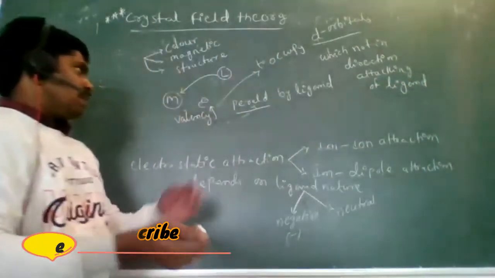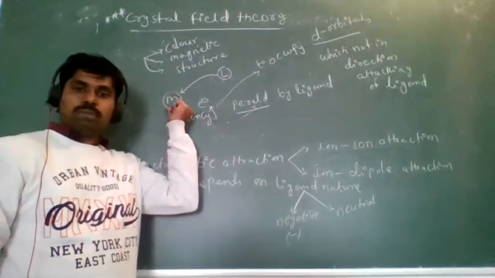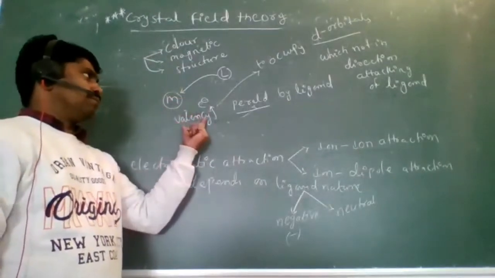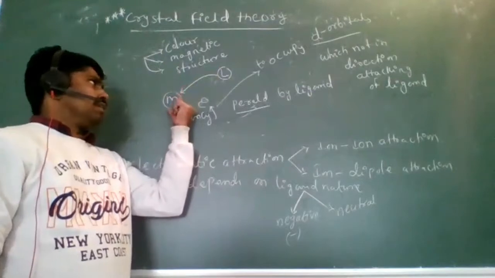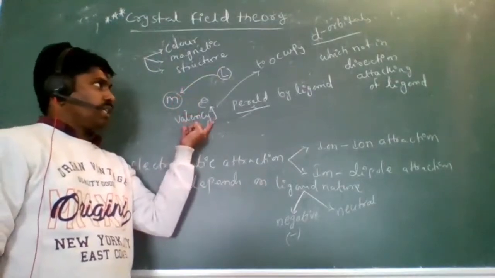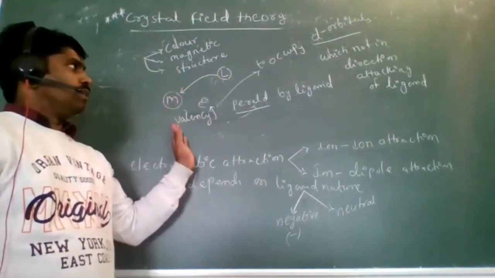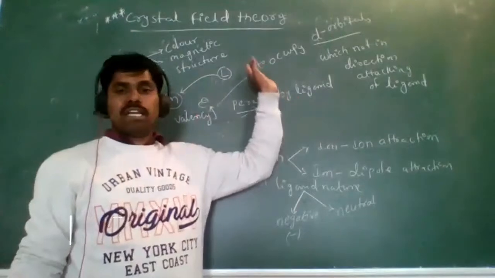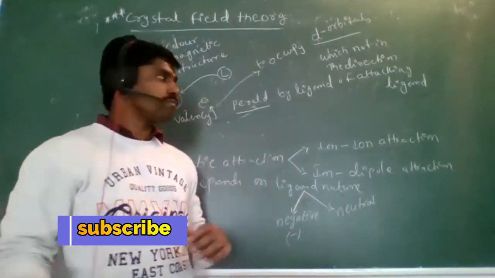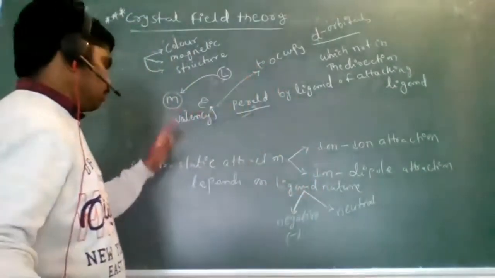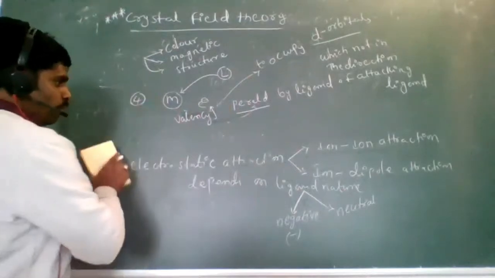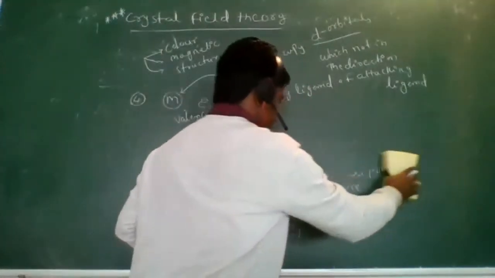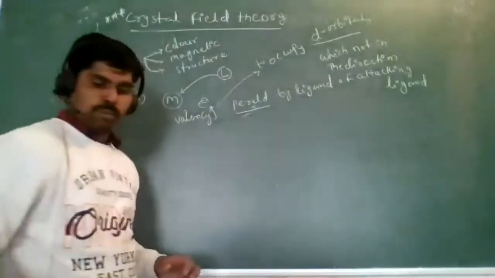See here, look at here, this is the central metal atom, and it consists of the valency electrons. When the ligand enters the central metal atom, the valency electrons of the central metal atom are repelled by this ligand. Is it clear? Right, that is the fourth point. Now I go for the fifth point. Listen here, fifth point.